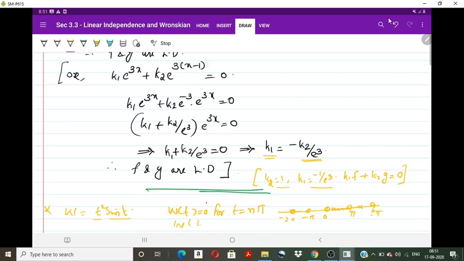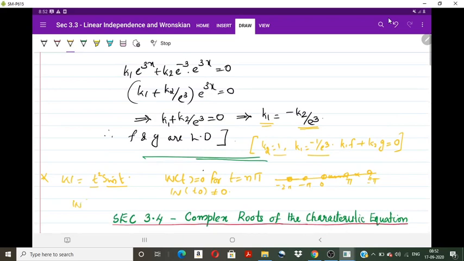So there exists at least one point t naught such that W at t naught is not equal to 0. What is the value of W at t naught? It is t naught square sine t naught, which is non-zero.